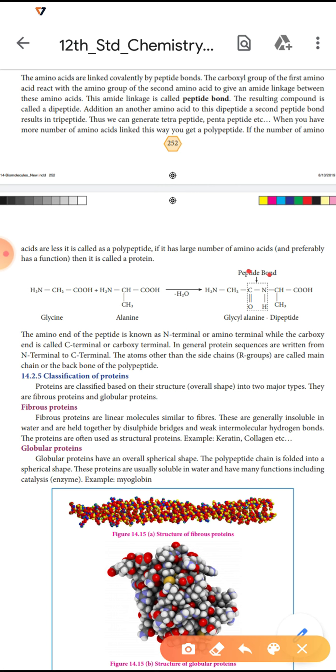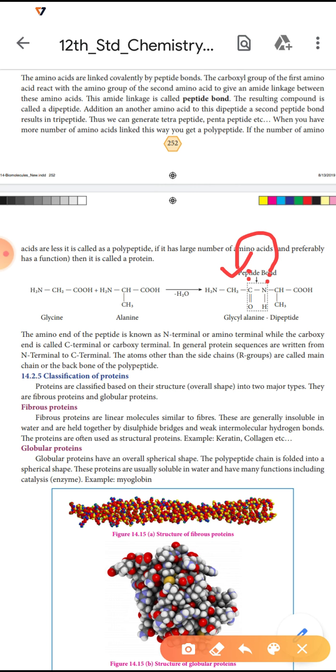Okay. So the amino end of the peptide is known as N terminal. Amino end means this NH, that is N terminal. Carboxylic end is called C terminal. In general, protein sequences are written from N terminal to C terminal. The atoms other than the side chain are called main chain or backbone of the polypeptide.